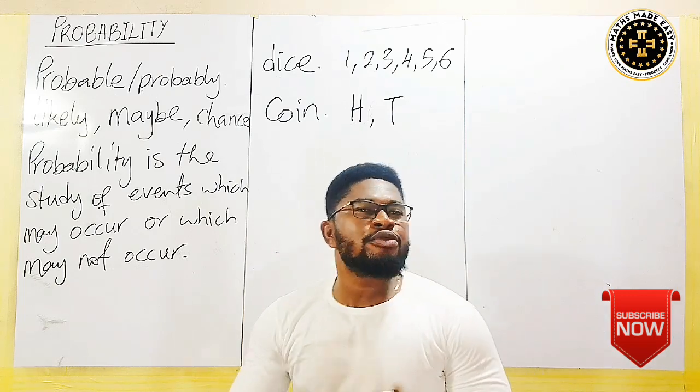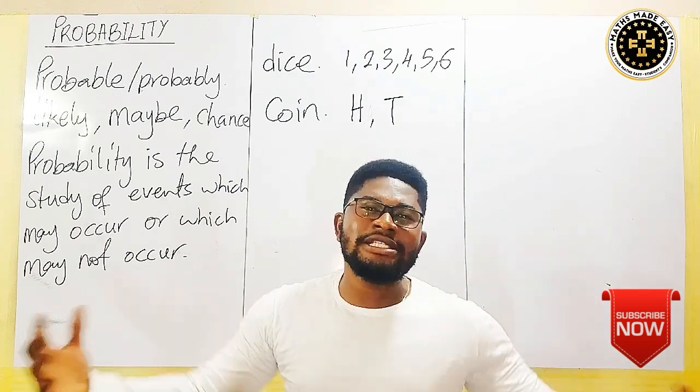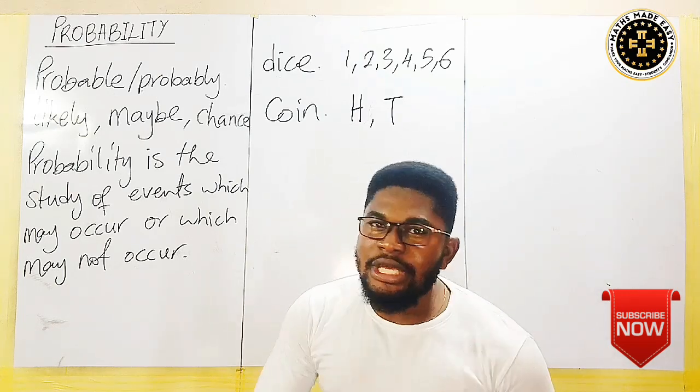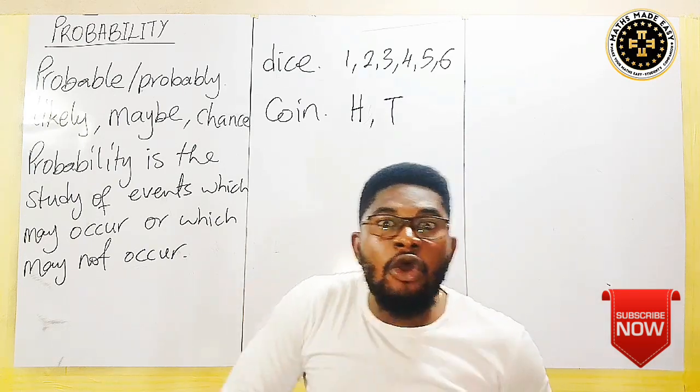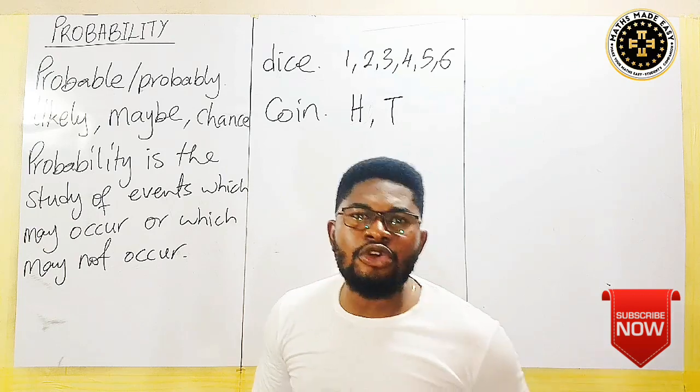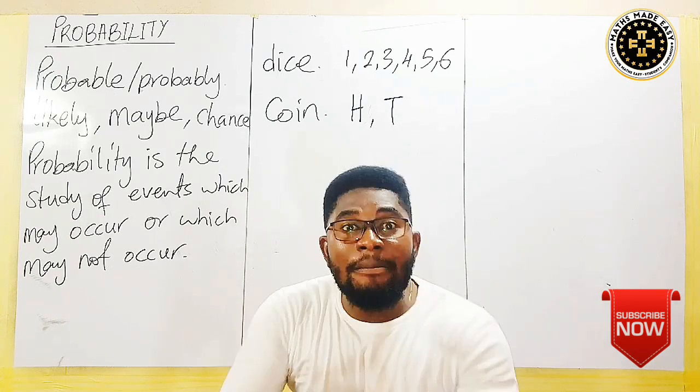Lottery. So many people engage in lottery like My Bet and Co. You realize that lottery is a game of chance. The numbers that you want may occur or may not occur. So lottery is also another thing that is a probability event.